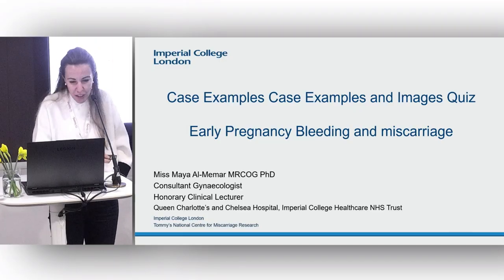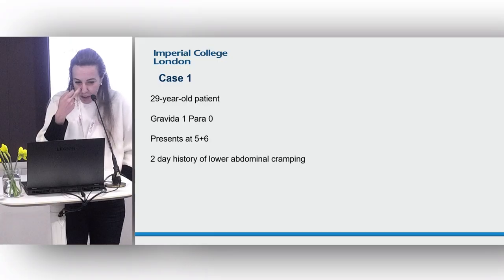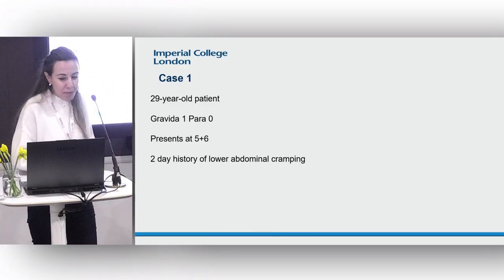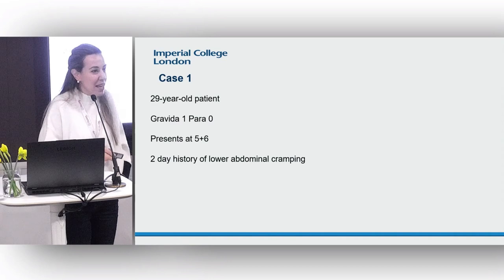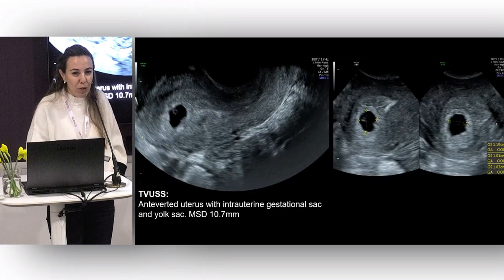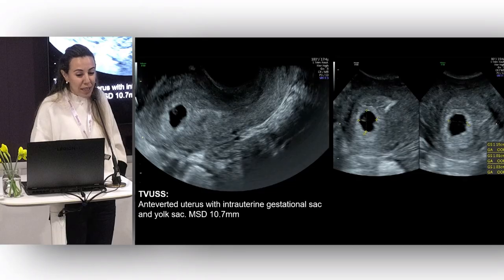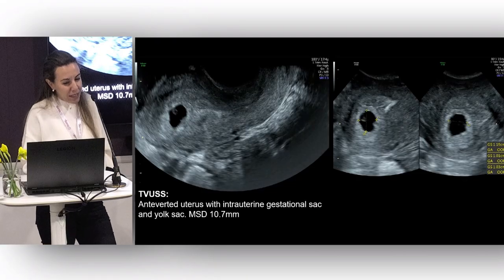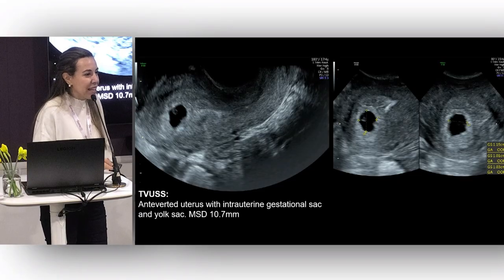some other interesting things. So our first case is a 29-year-old. It's her first pregnancy. She's come to see you just about 6 weeks gestation based on her LMP. She's had some lower abdominal cramping. And this is what you might see. So it's an intrauterine pregnancy. You can see an intrauterine gestation sac with a yolk sac and an MSD of 10.7 millimeters. So what would your impression be at that stage?